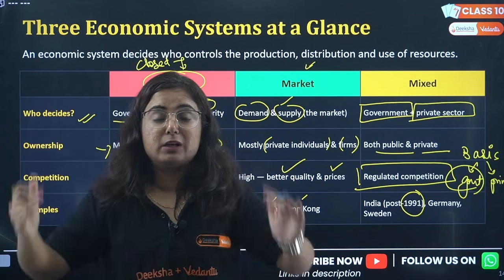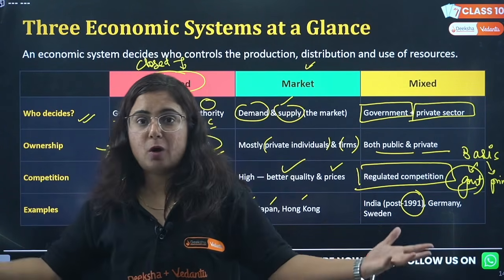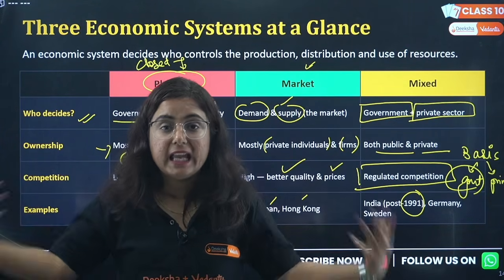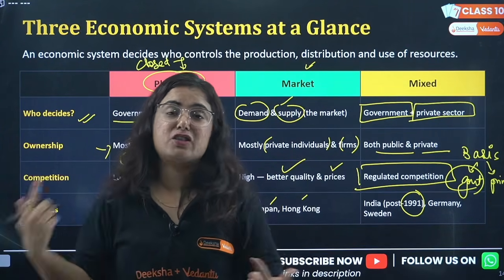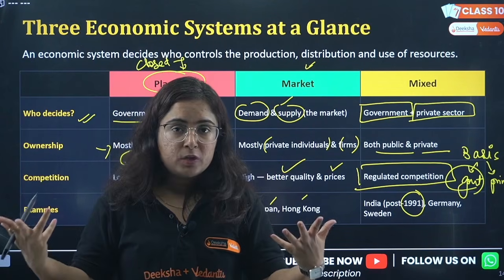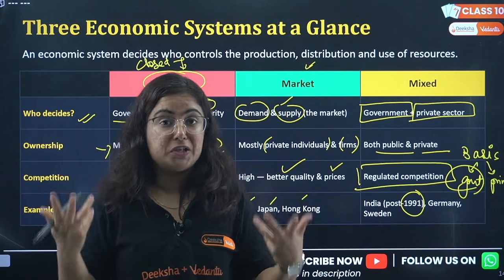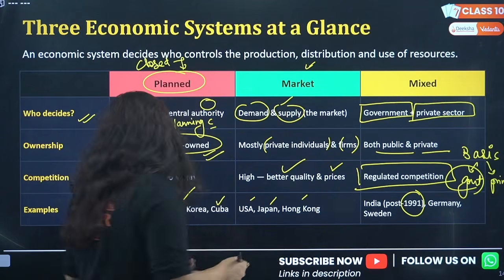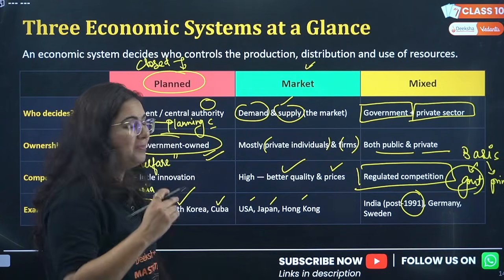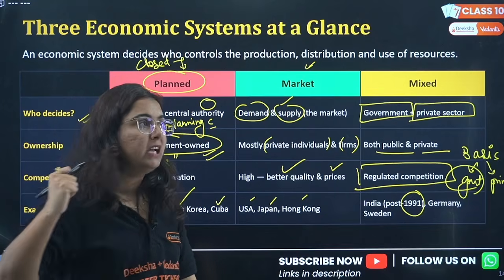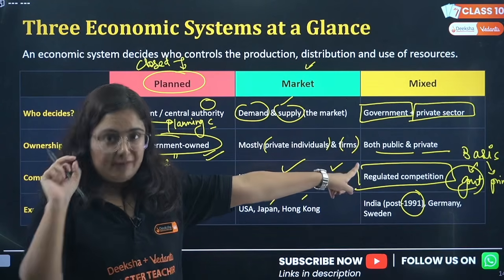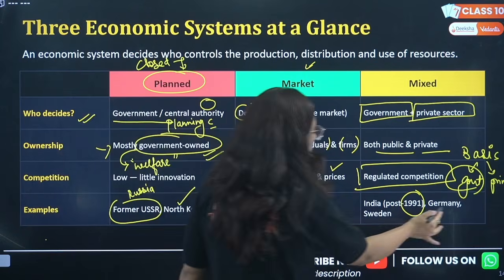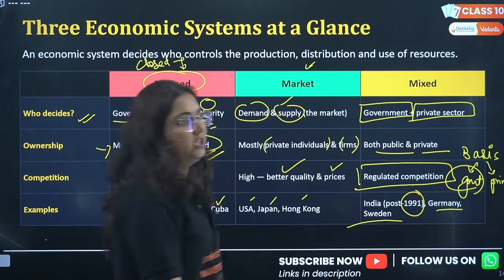So that fear was in our mind, that if we open the economy and let any other individual enter the nation, we can again get caged into the colonialism or imperialism system, and hence we kept it closed for some time. But the situation in the country became worse in 1991, and then we chose to open up. I will explain this topic to you also. Before that, I will tell you that mixed economy is followed in Germany and Sweden also.